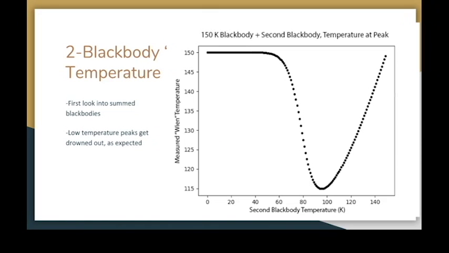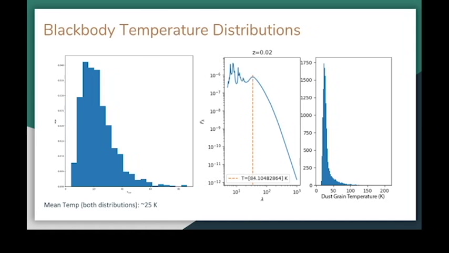The first step in doing this is to see how the black body temperature is affected by just simply adding two black bodies together. As you can see, the low temperature peak gets drowned out as expected. Looking at temperature distributions for the dust, it seems that a log normal distribution makes the most sense.